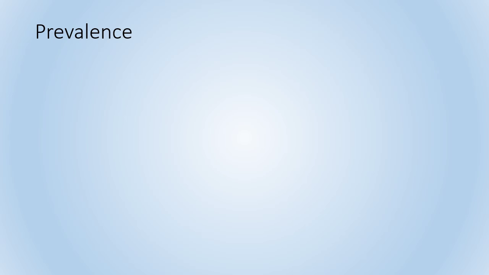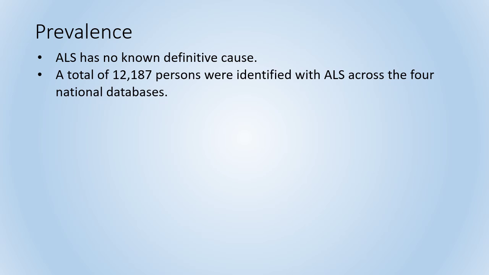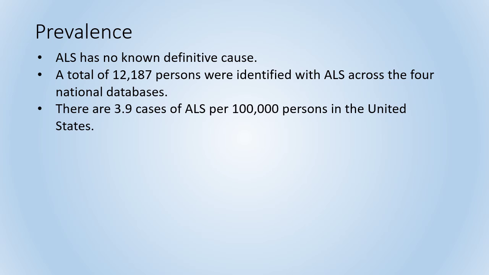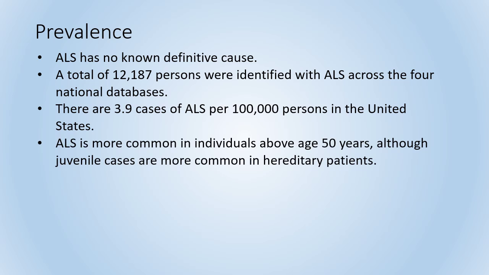Because of the high number of complex gene interactions that can lead to ALS, it has no definitive cause. A total of 12,187 persons in the United States were identified with ALS. This comes down to about 3.9 cases per 100,000 people in the US.